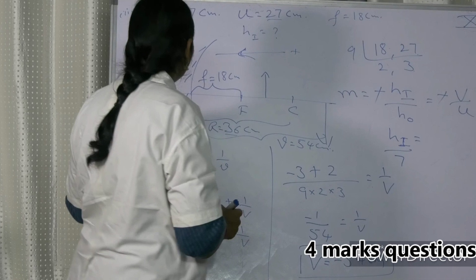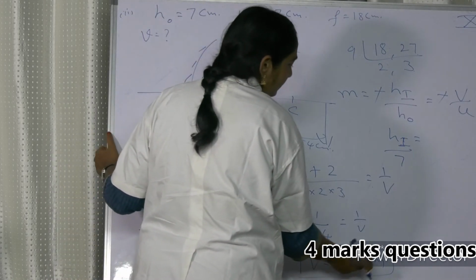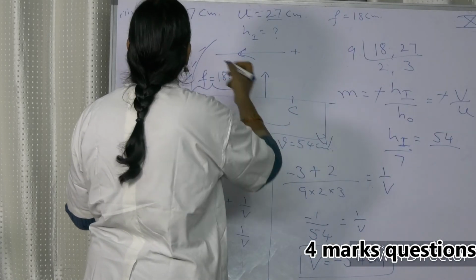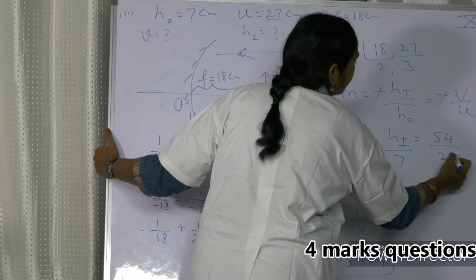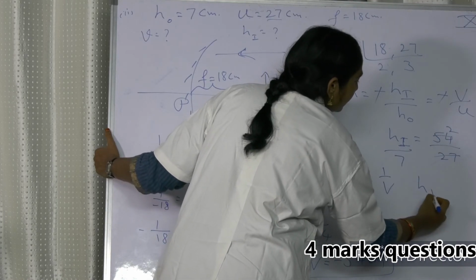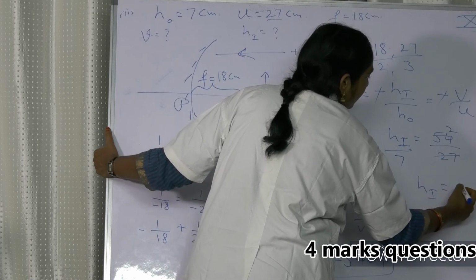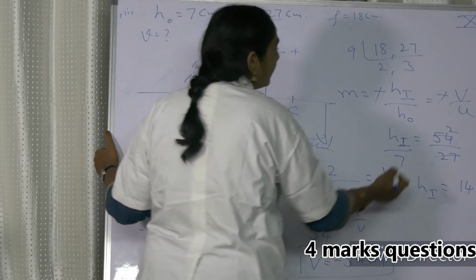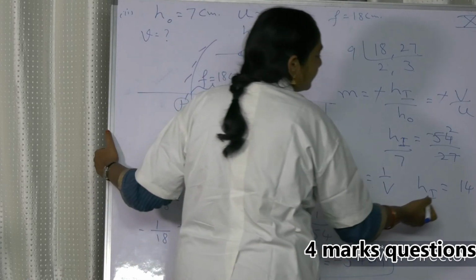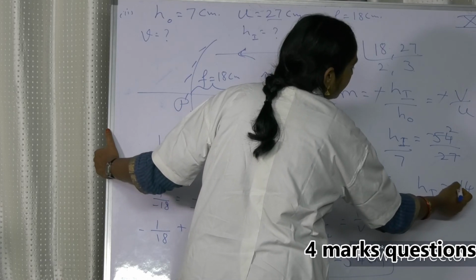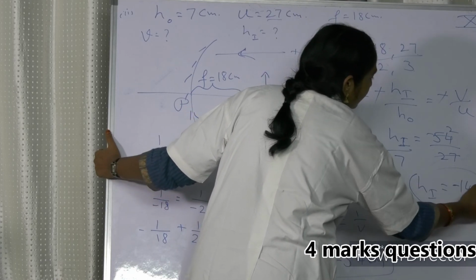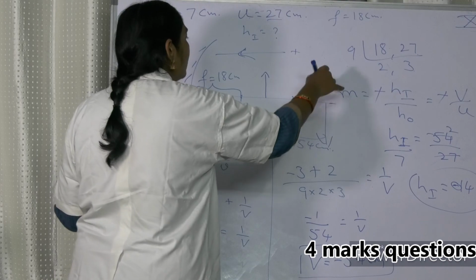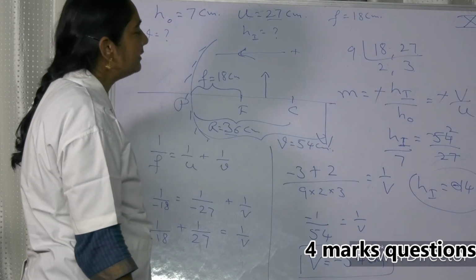And V is 54 by the value of U, 27. 7 into 2 is 14. Here the value is minus, so the height is in the downward direction. So the height of the image is 14 centimeters. Minus indicates that it is in the downward direction, inverted. So the height is 14.